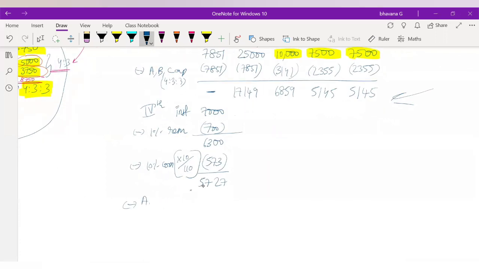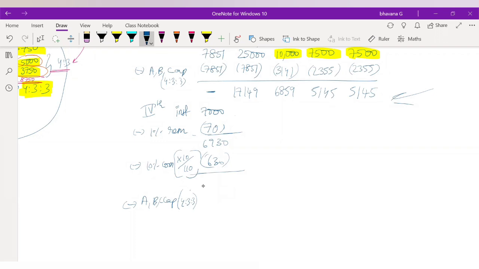So after this remaining cash amount only you will distribute it to the partners. So it will be minus A, B, C's capital. You will distribute it in the ratio of 4:3:3. I made a mistake again. Oh God, I'm sorry guys. So we'll just change this. 7,000 minus 70, that will be 6,930. Again, if we reduce it from here, you will get 6,930 into 10 by 110, which will be 630.